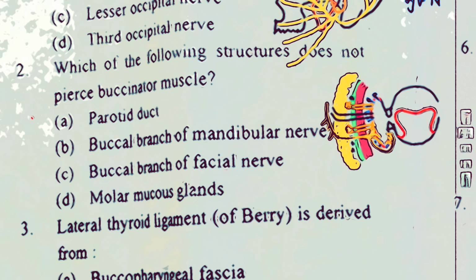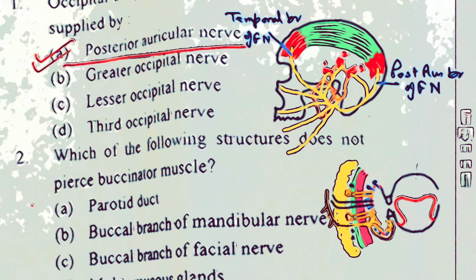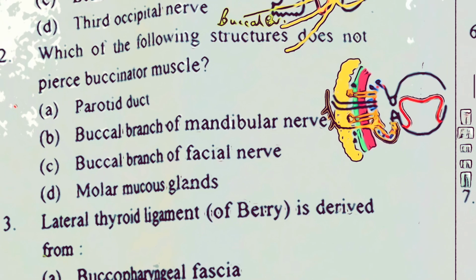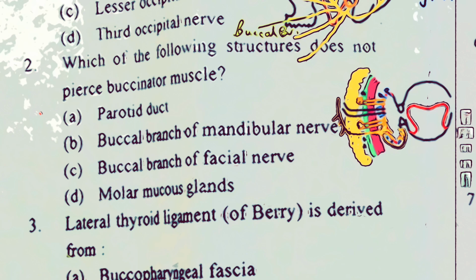Opposite, you can remember the gums of the premolar and molar teeth on their outer surface towards the cheeks. They are also innervated by the same nerve, that is the buccal branch of mandibular nerve, V3 division of trigeminal nerve. Now talking about the buccal branch of facial nerve, remember that this buccal branch here in the upper diagram, I had shown you this one. This is the buccal branch of facial nerve. So this buccal branch of facial nerve, of course, it supplies all the muscles of facial expression except LPS, that is by oculomotor nerve.